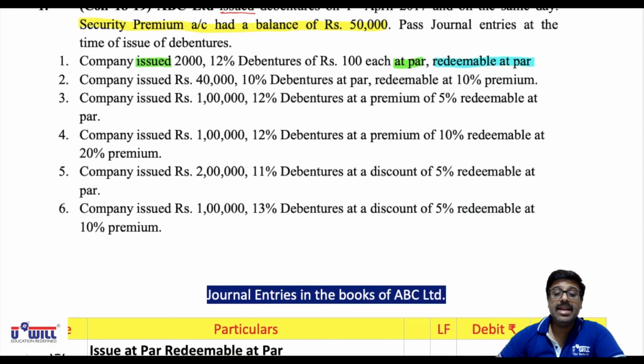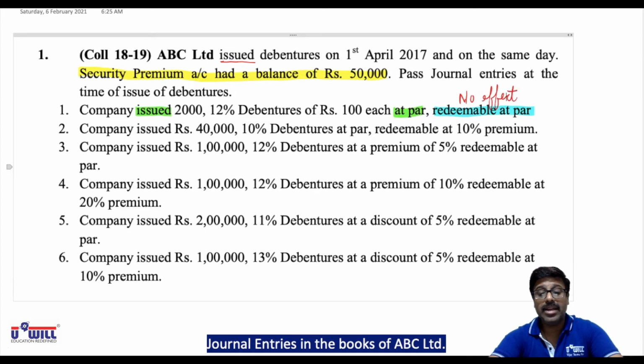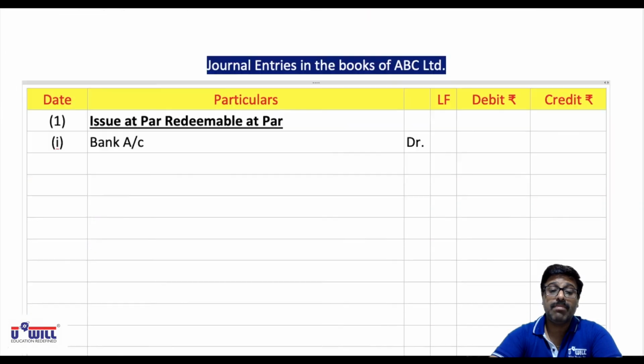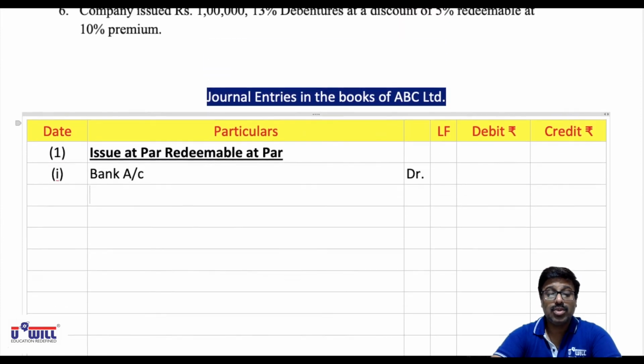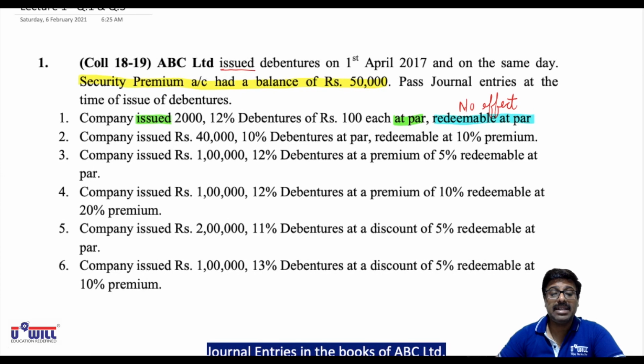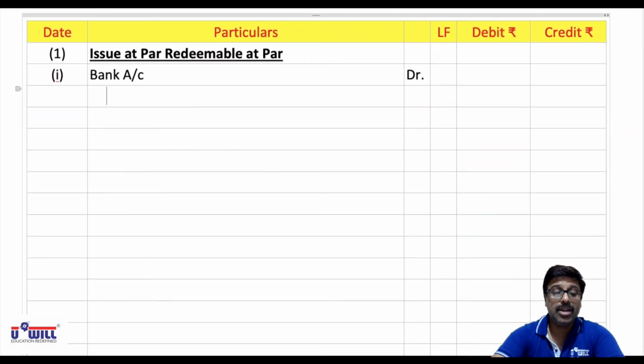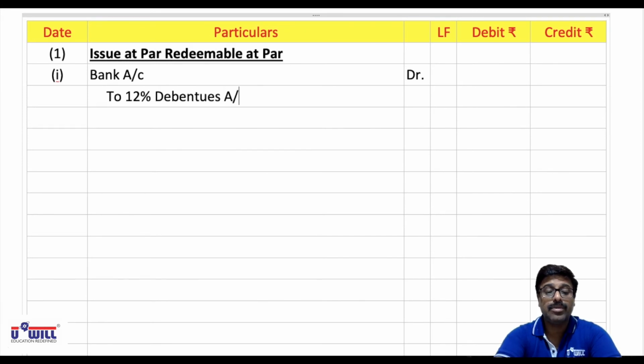Here redeemable at par will have no effect on the entry of issue. Okay, redeemable at par will have no effect on the entry of issue. So entry of issue at par will remain as it is. Now which debentures are issued? 12% debentures. So we'll have to mention that prefix of rate of interest also. Okay, here you'll write to 12% debentures account.